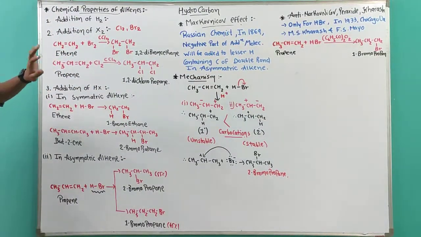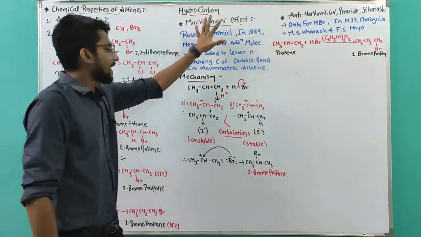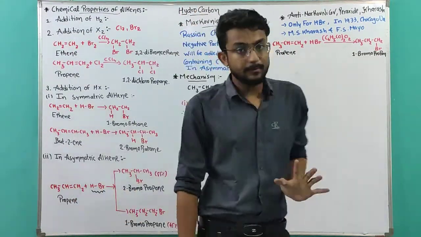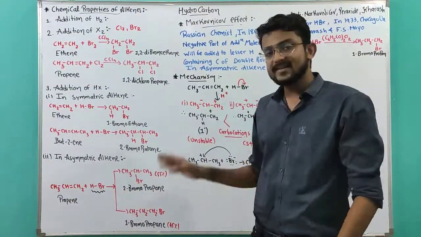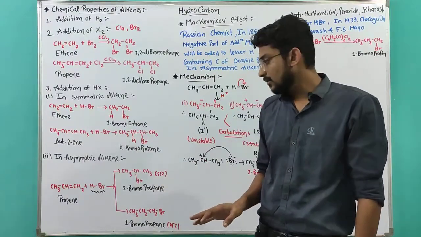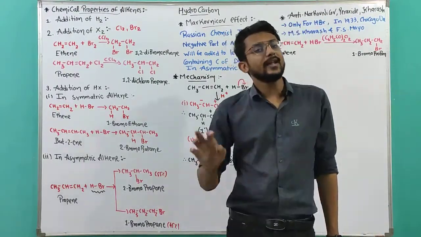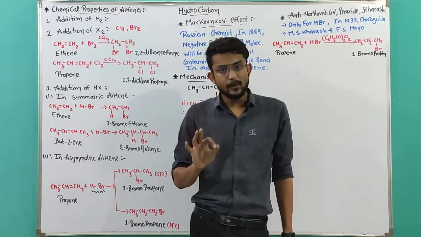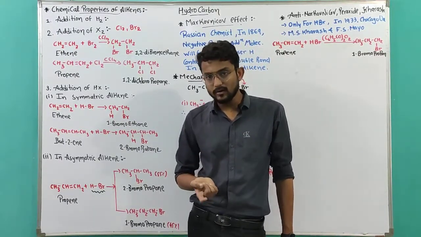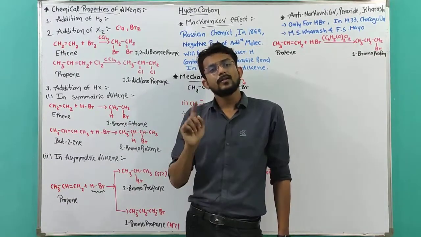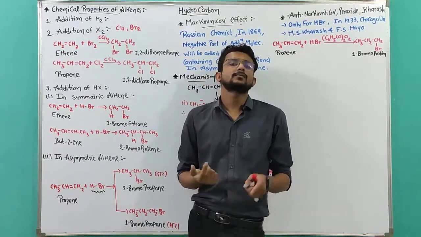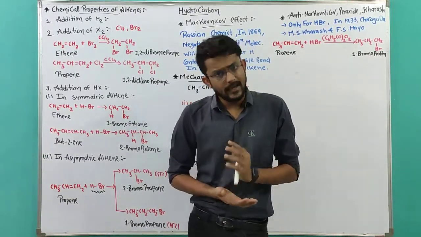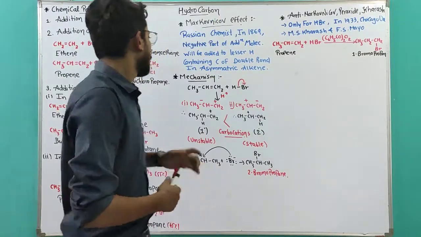So that was all about the Markovnikov effect. It means the lesser the hydrogen on the carbon, the more chance to get the negative part. The double bond carbon with the lesser amount of hydrogen will get the negative part according to the Markovnikov rule.